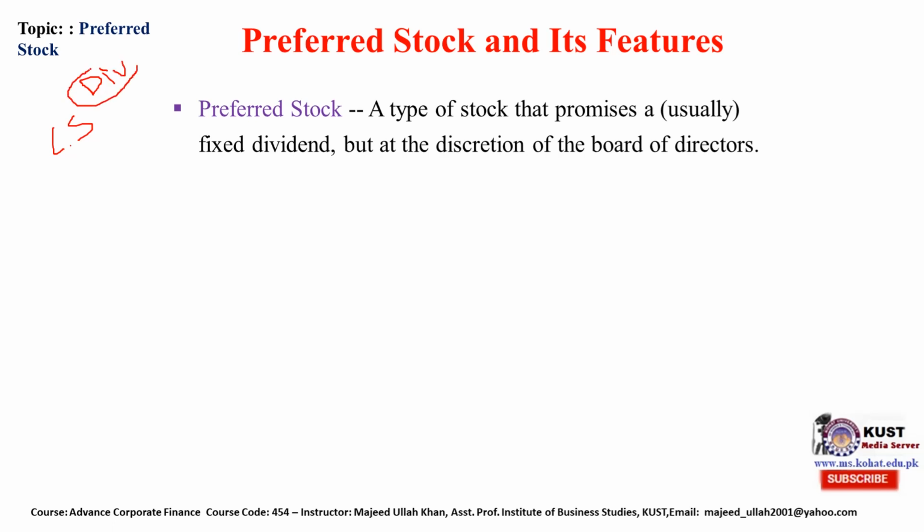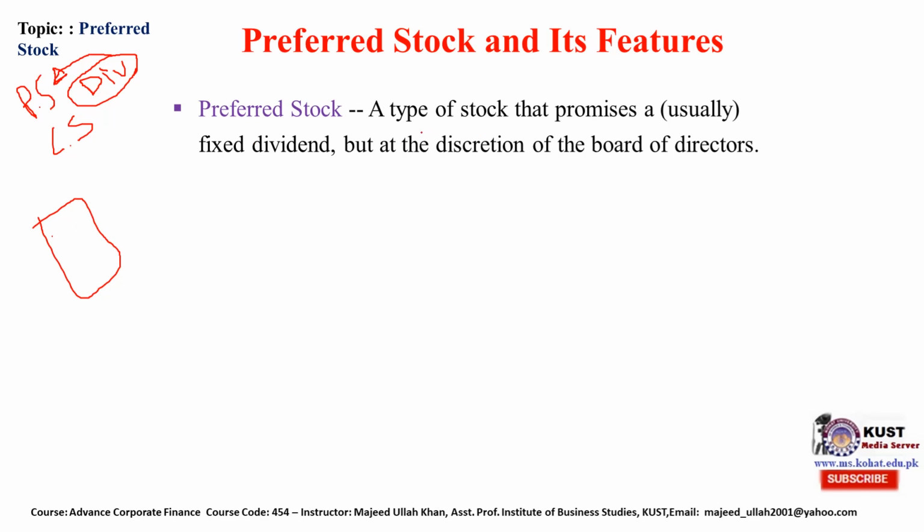Whenever the company issues a dividend, it will give preference to the preferred stockholder. First they will give dividend to the preferred stockholder, then they are free to give dividend to a common stockholder.